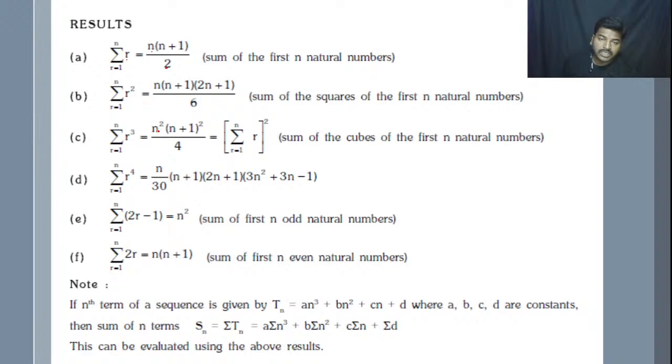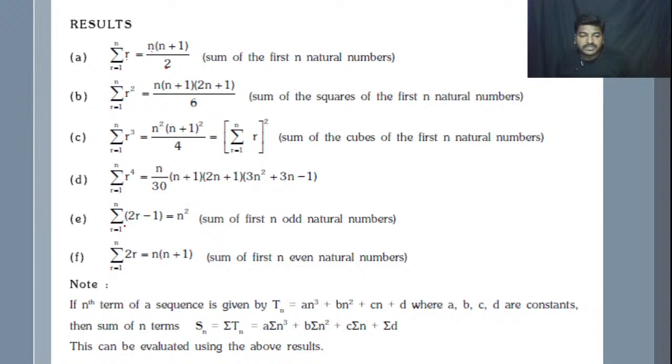And summation r cube, it means the sum of cubes of the first n natural numbers, is n square into n plus 1 whole square divided by 4. Then for r power 4, we have to write n by 30 into n plus 1 into 2n plus 1 into 3n square plus 3n minus 1. This is the standard form for the fourth powers of the first n natural numbers. Then the sum of odd numbers is n square. 2r minus 1 is the standard form of an odd number.